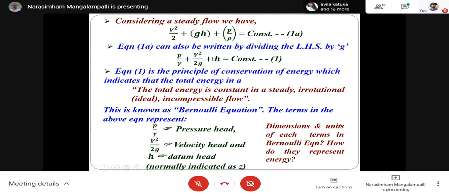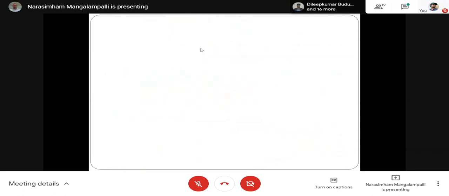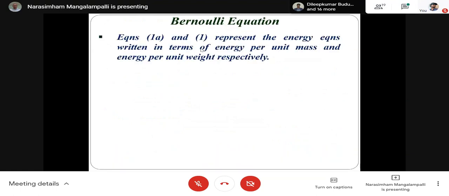If you take the other terms, P by gamma, V square by 2G, they also represent meters. P by gamma also will be in length units, length dimensions. V square by 2G also will have length dimensions. H will also have length dimensions. How is it possible? Energy expressed as length. So what is the explanation? Anybody has any idea? So this is the answer.